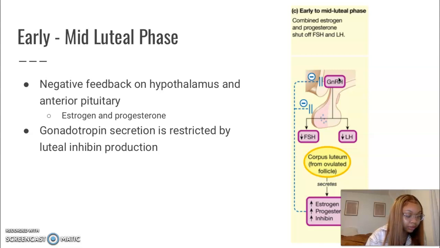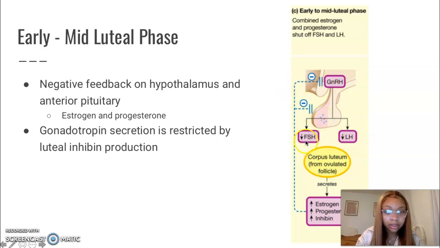Blood vessels continue to grow in the connective tissue, and endometrial cells deposit lipids for embryos to receive nutrients. Also, the cervical mucosa thickens. And these effects are mainly due to progesterone, the dominant hormone of this phase. So you can see a lot of negative feedback systems over here, and we can see that there's a negative feedback on gonadotropin releasing hormone and somewhat of one on the anterior pituitary right here.